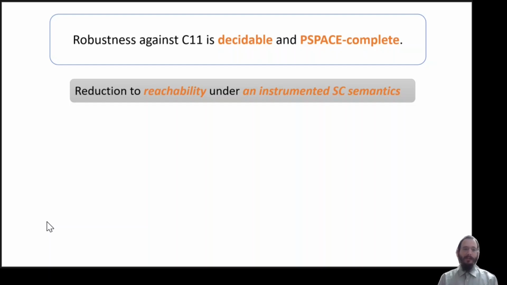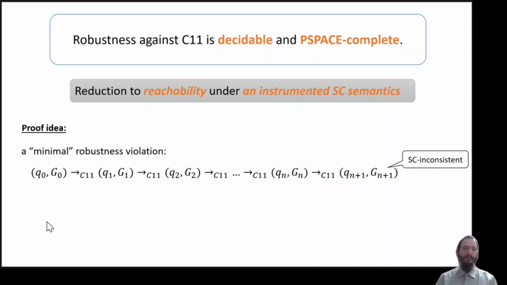So we show that robustness against C11 is decidable and PSPACE-complete, and we do so by a reduction to reachability under instrumented SC semantics. So let me say a couple of words about the proof. We identify the need of only finding a minimal robustness violation. That means that if we have some graph that is reachable by the program that is SC inconsistent, this is going to be enough for us.